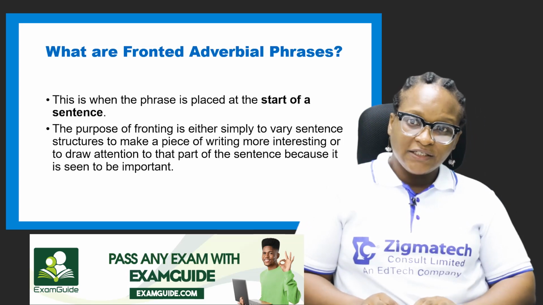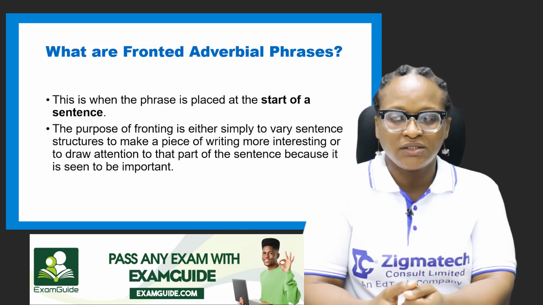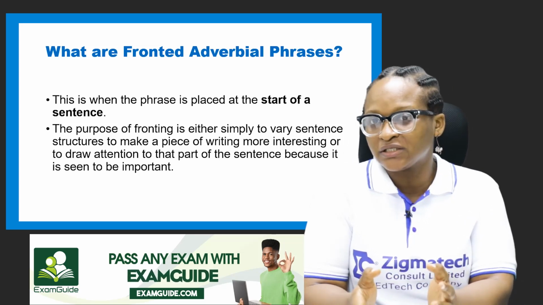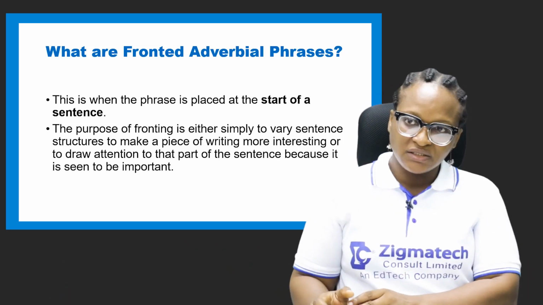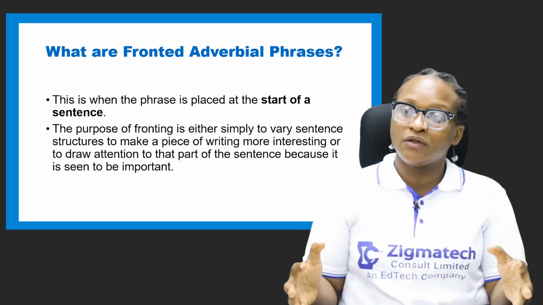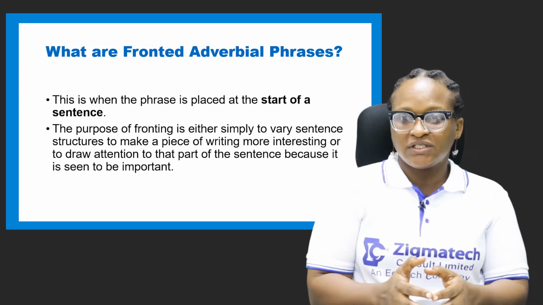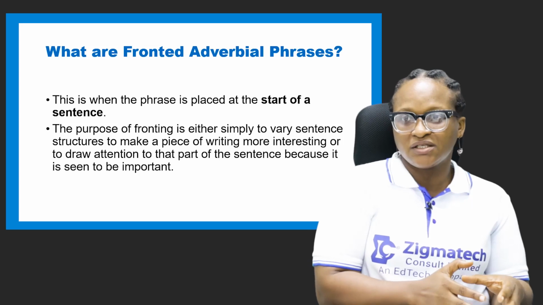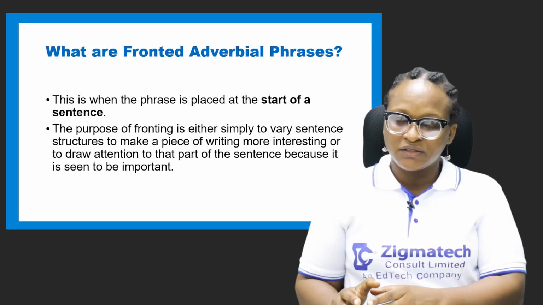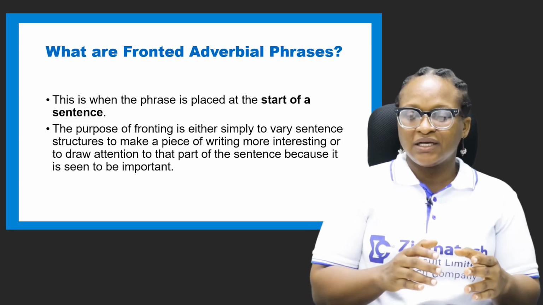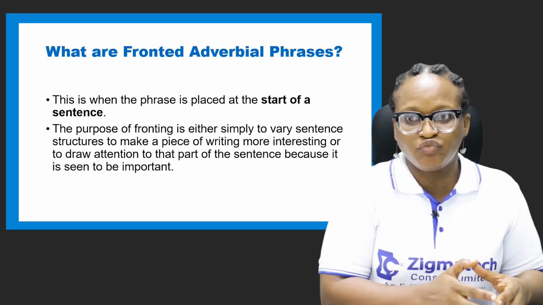All right, so let's look at positions of adverbial phrases. Yes, it's important for us to know that in some cases, adverbial phrases can be placed at the start of a sentence. It's not necessarily a must that it ends the sentence. It depends on the structure. Remember, writers differ from each other, and one could decide to write starting his or her sentence with an adverbial phrase while another decides to end. So whichever way, it's your choice. But we must know that it's possible for us to have our adverbial phrases at the start of the sentence so we will not be confused.